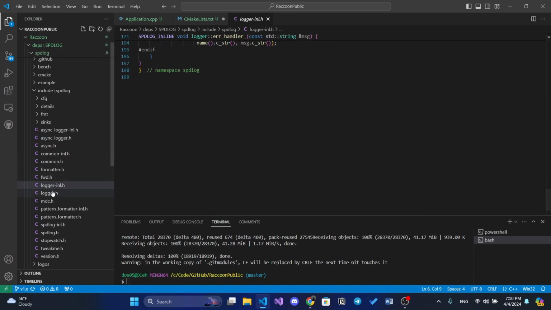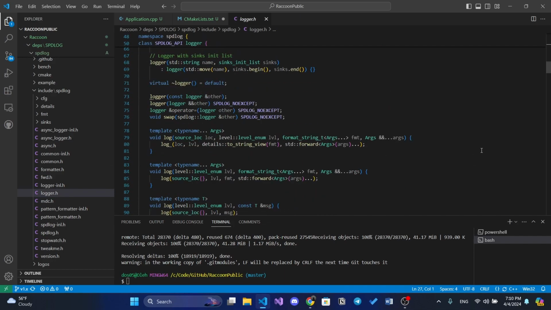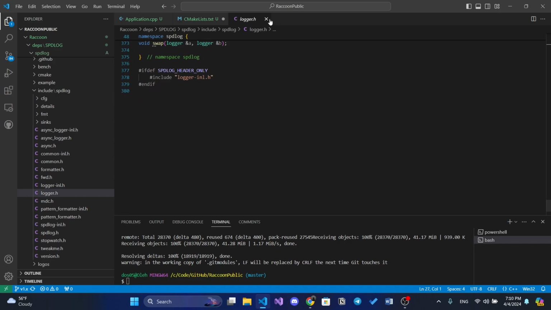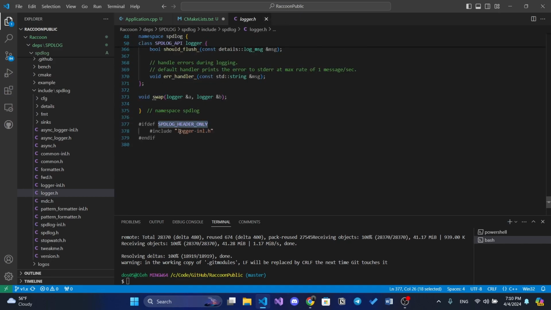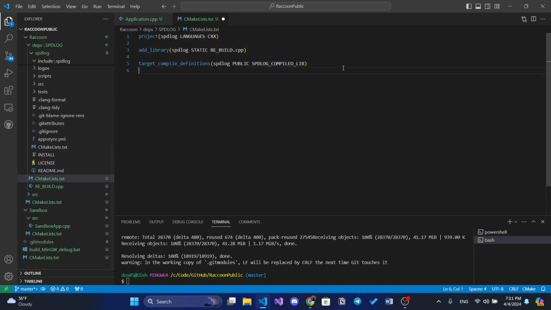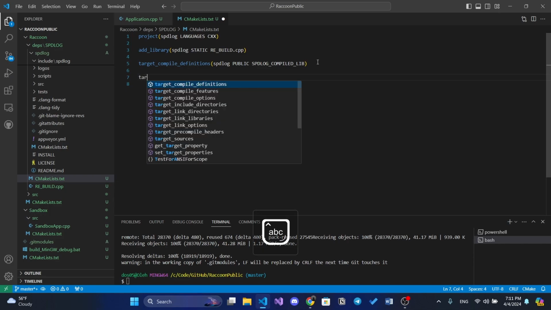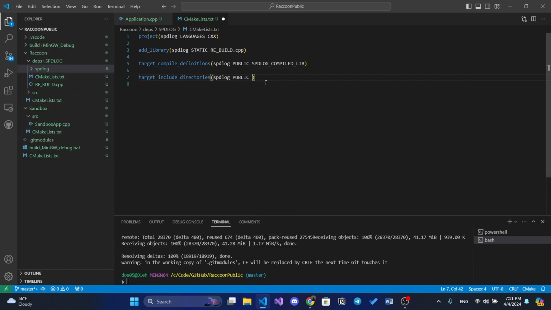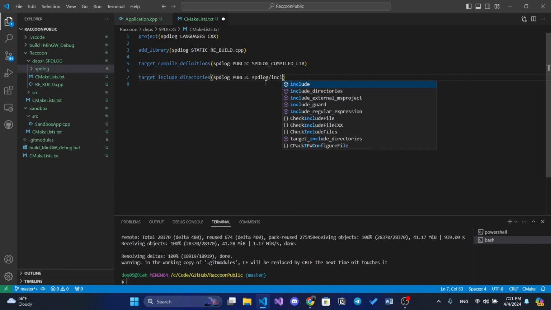There are some files at the end of which there is this checker. Okay. If it's header only, then we include inline files with every implementation. If it's compiled lib, then our header file will not have them. So yeah, that's good. And also, let's add the target include directories. The directories will be spdlog public, and it will be spdlog include.